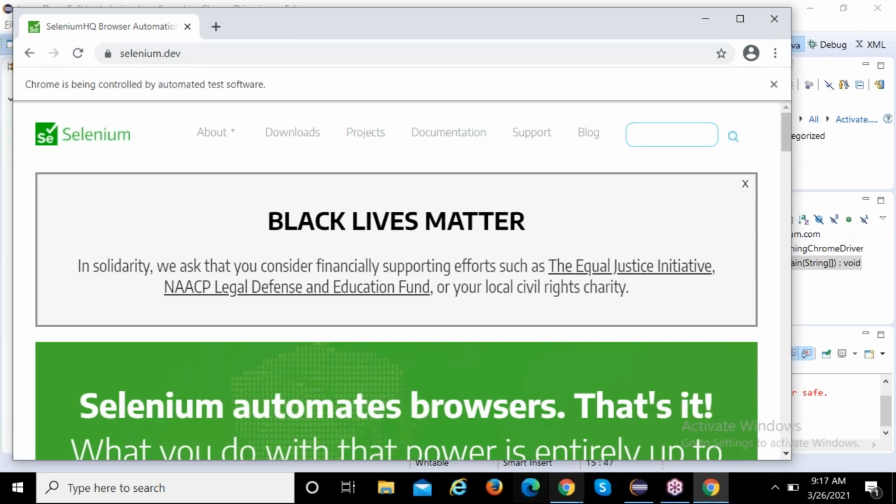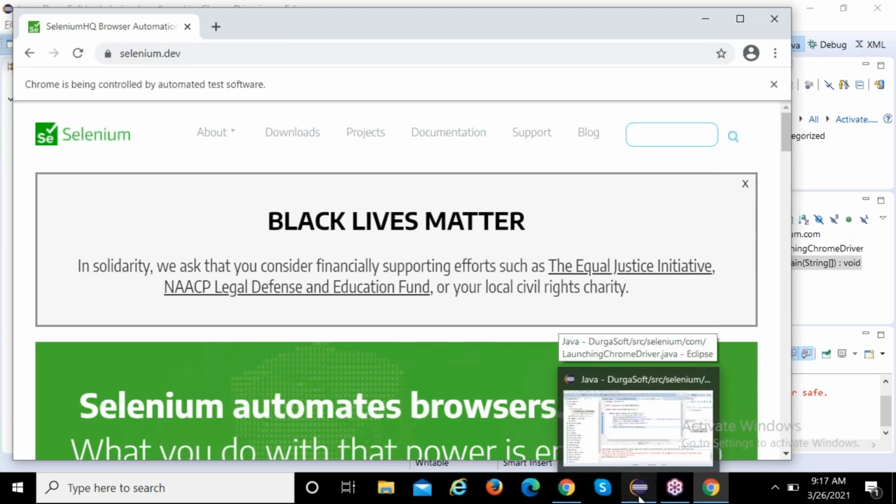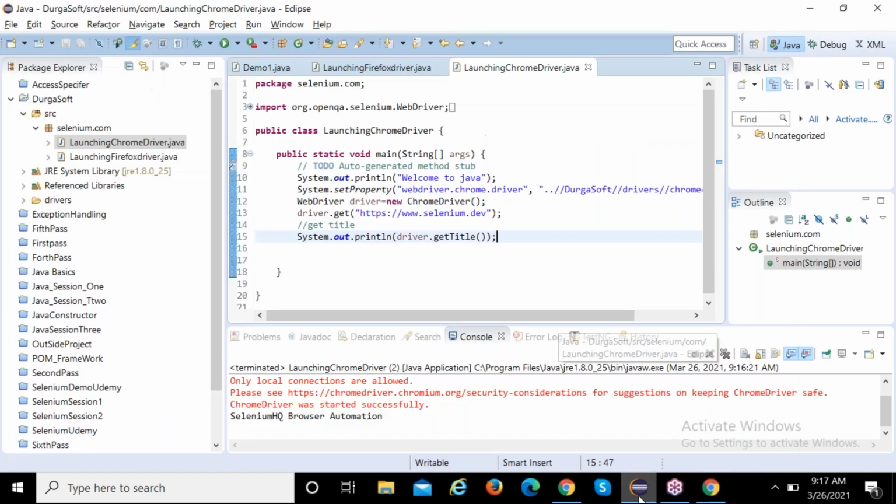See, interview question, freshers: how do you validate whether this site is correct or not? You can write actual result and expected result. Later we can see how we write it in the real code, but for general practice purposes this is enough. Driver dot get title is one command. Don't say driver dot get in the interview; you need to say get title. Driver is an object you are creating, so you don't say that. When asked what the browser commands are, simply say get title.